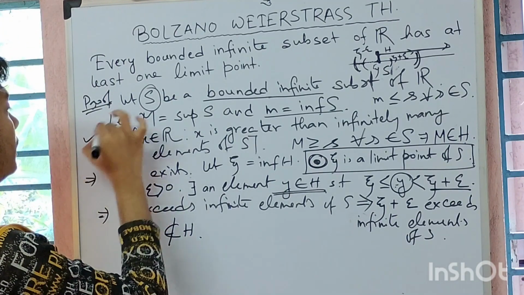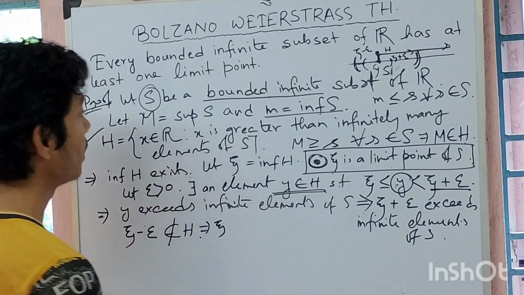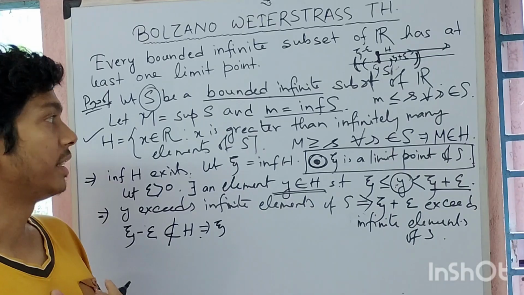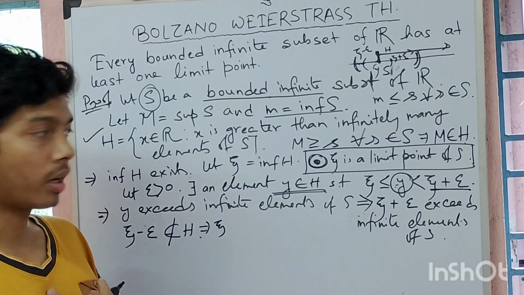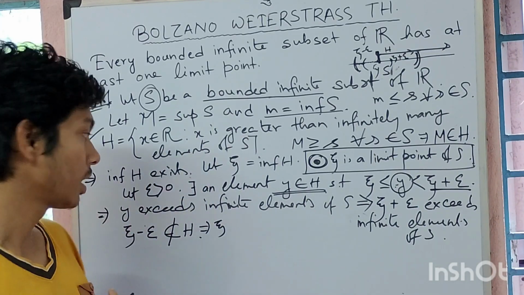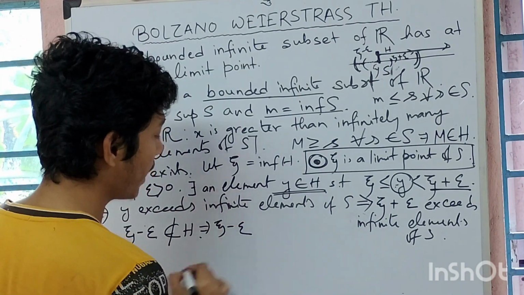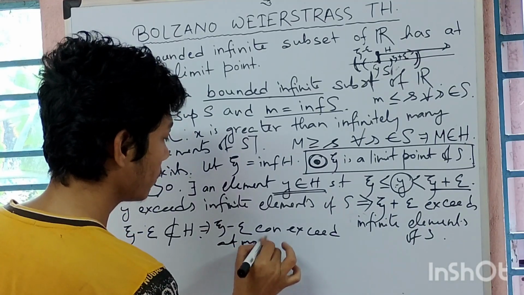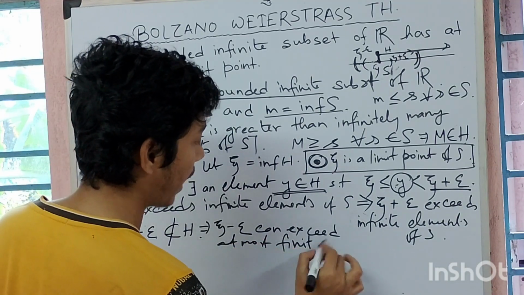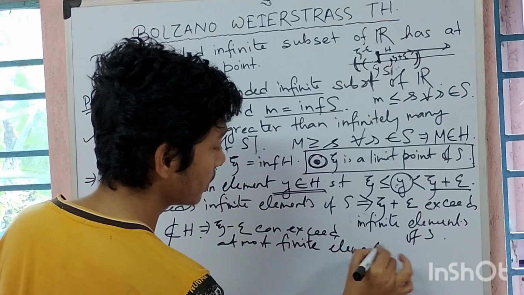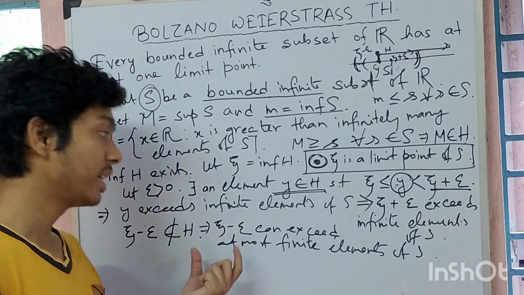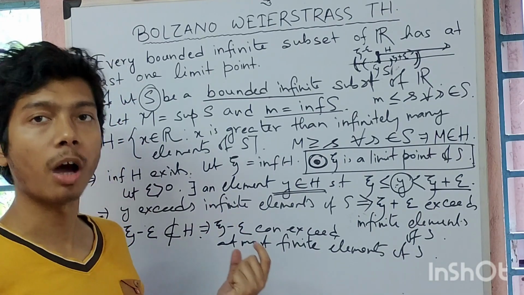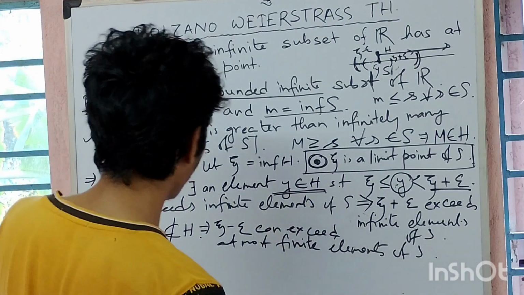Now, by the property defining H, xi minus epsilon cannot exceed infinite elements of S, because it doesn't belong to H. So it implies xi minus epsilon can exceed at most finitely many elements of S. It can't exceed infinite elements of S, so it can exceed at most finite elements of S. Okay, fine.